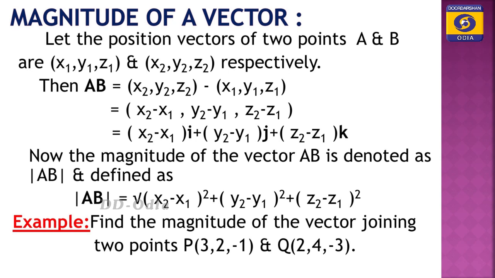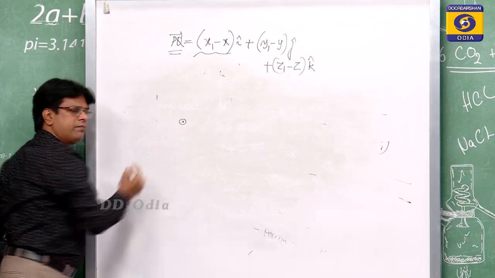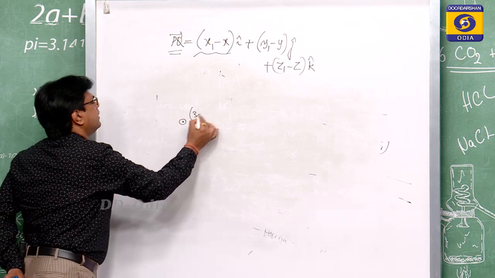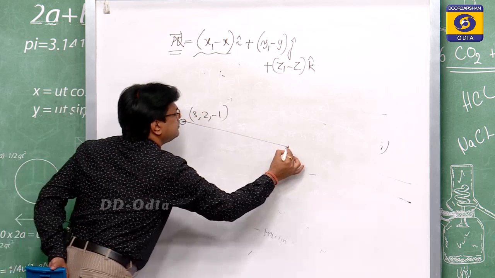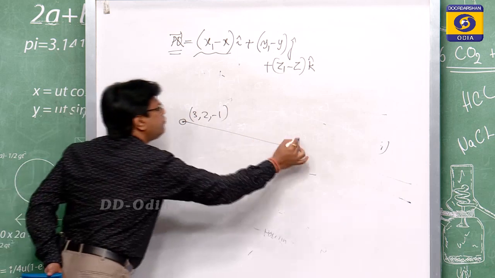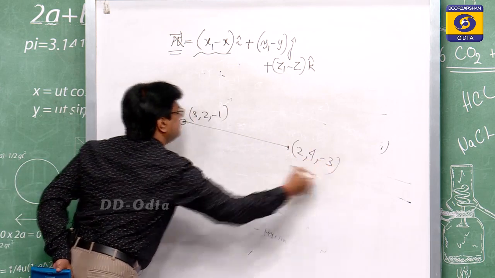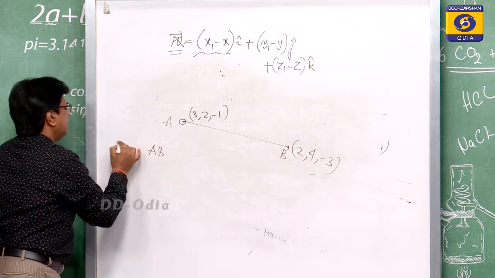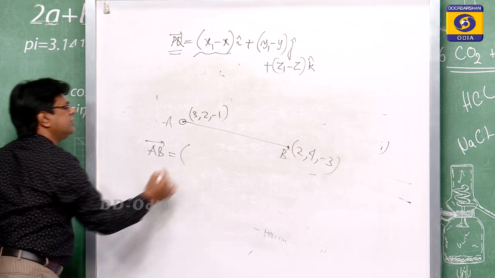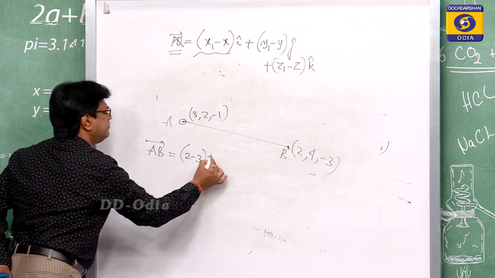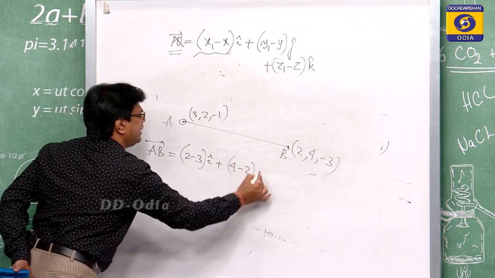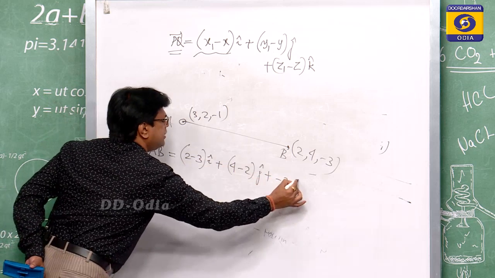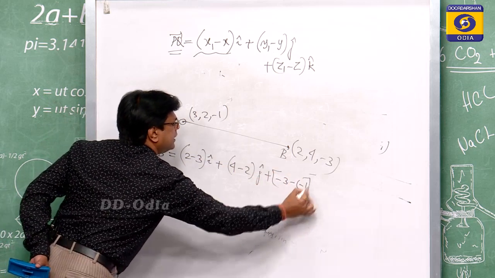You can easily then find it. Suppose we take an example: find the magnitude of the vector joining, suppose 3, 2, minus 1 and another is 2, 4, minus 3. This is your A point and B point. So, for the AB magnitude, first write down the AB vector, which is nothing but 2 minus 3 i cap plus 4 minus 2 j cap plus minus 3 minus of minus 1 k cap.